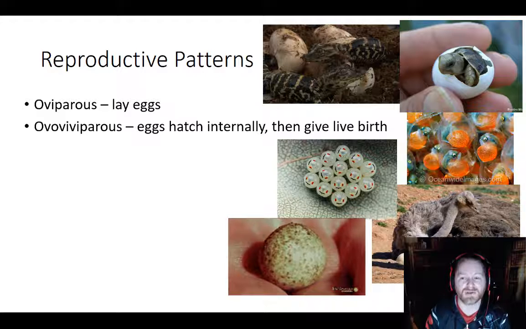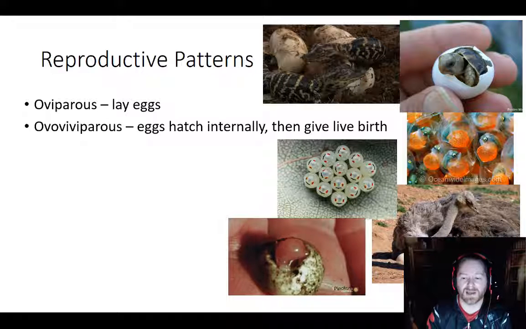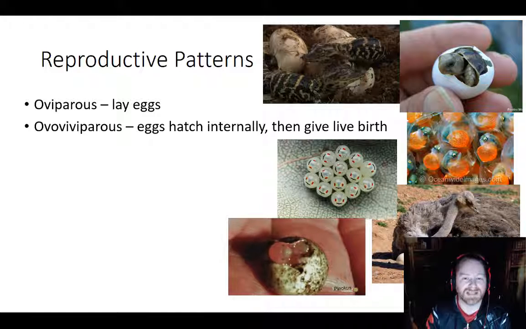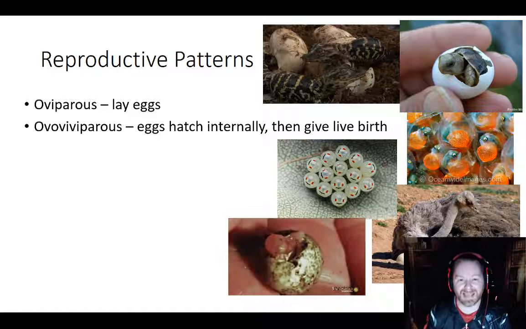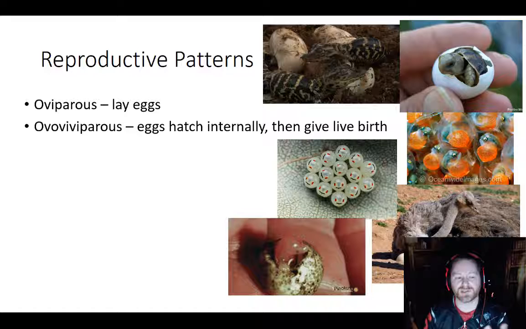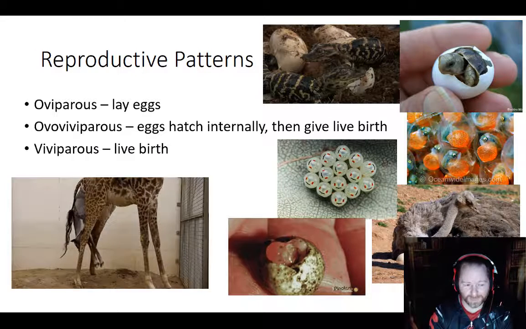So if you look at it, it would look like they're just giving live birth. But if you went on the inside and looked, there would be an egg that the baby was developing in, because they're not attached to the mother by a placenta. They're inside of an egg. The egg is never laid. They hatch inside the adult and then come out. So it's ovoviviparous. And sharks are a good example of that one.